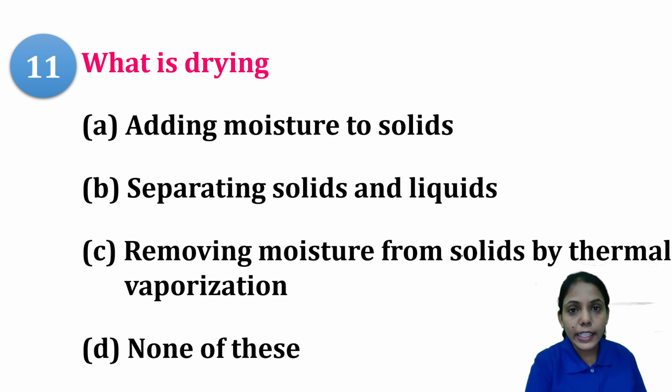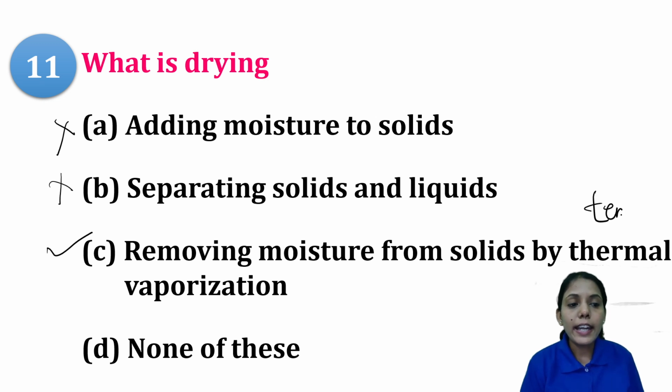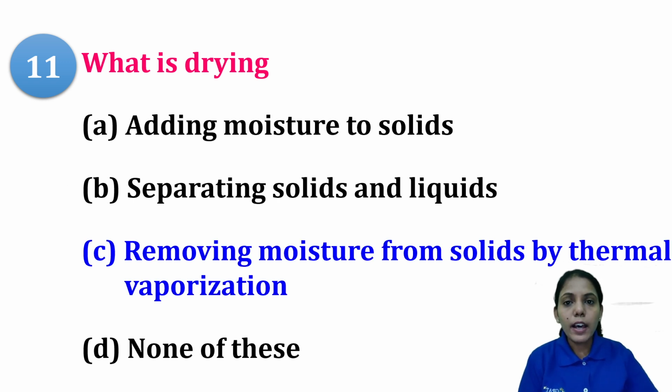What is drying? Now everybody knows that drying means any solvent or moisture being removed from the solid material, that is nothing but drying. So we are not adding moisture in the process of drying. Separating solid and liquid, no. Removing moisture from solid by thermal vaporization. Thermal means we are using certain temperature. And none of this. Okay, so C is the right answer.